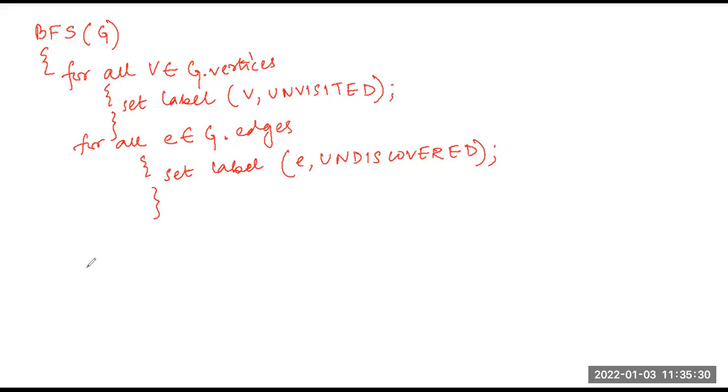This start vertex will be from the set of vertices in my graph, and its label will be unvisited, since I first set the labels of all the vertices as unvisited. If it is unvisited, I will add this start vertex to the list, and then change the label of this start vertex to visited.